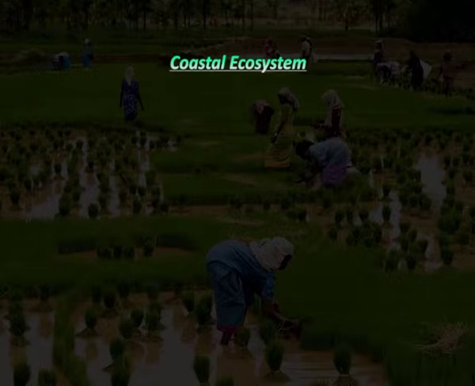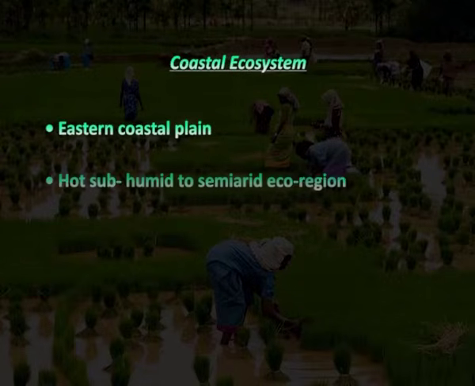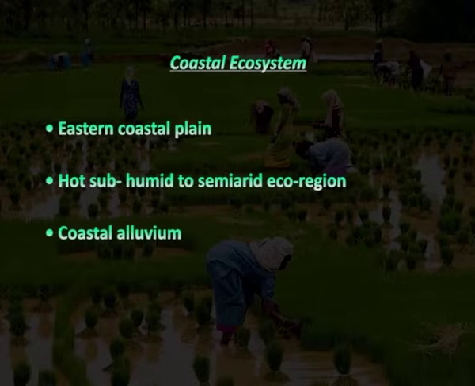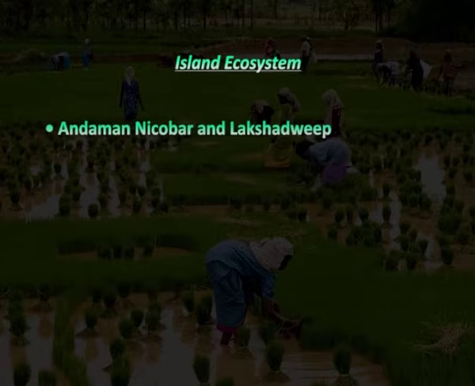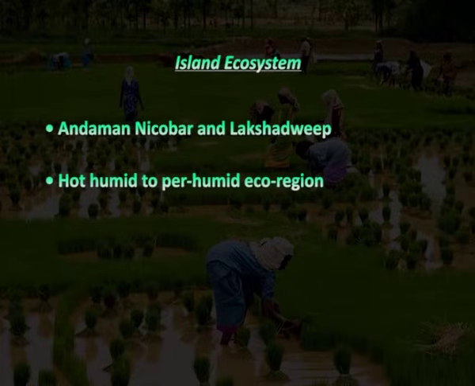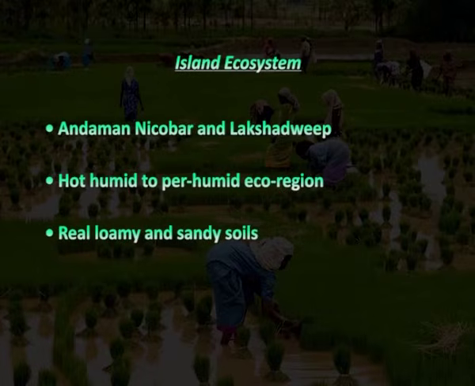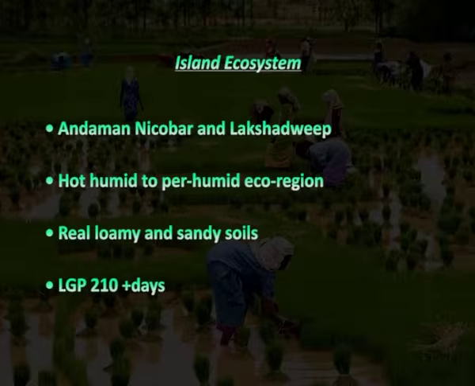Coastal ecosystem consists of eastern coastal plain, hot subhumid to semi-arid ecoregion, coastal alluvium with LGP 90 to 210 plus days. Island ecosystem consists of Andaman, Nicobar and Lakshadweep, hot humid to perhumid ecoregion, red, loamy and sandy soils with LGP 210 plus days.